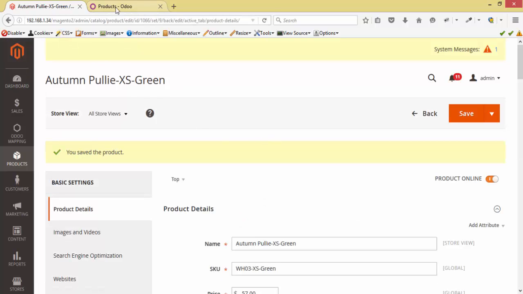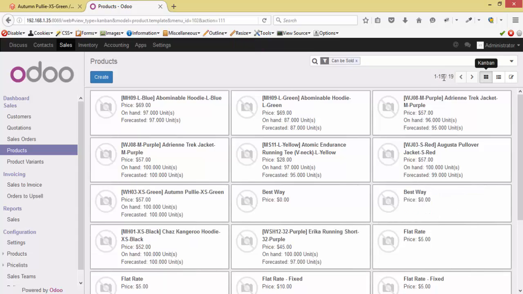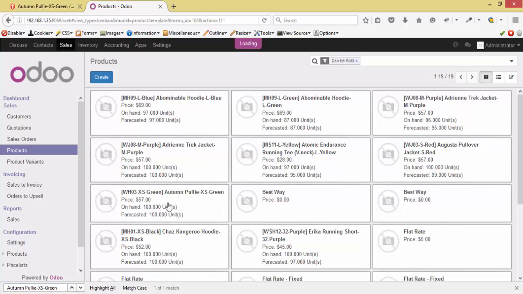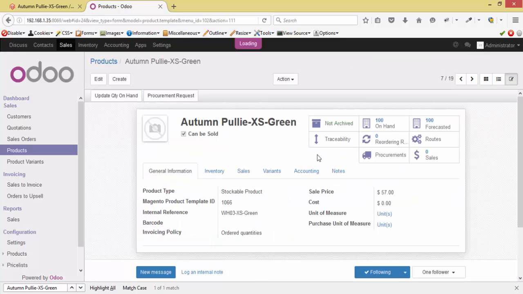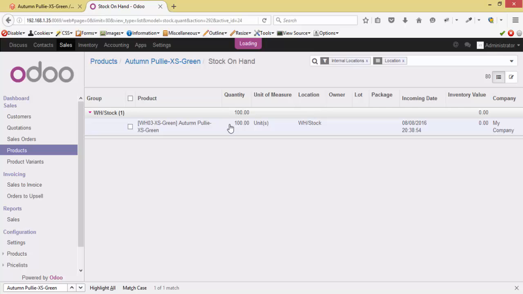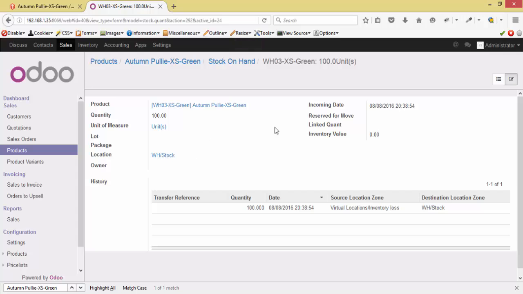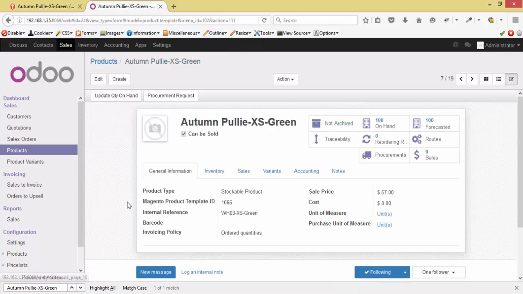Now let's check at Odoo side. The new record has been created. Let's find it out. Okay, this is the same. It has price 57, quantity 100. Let's check its inventory. 100 inventory has been created. And it is having Magento product ID 1066 as a reference.